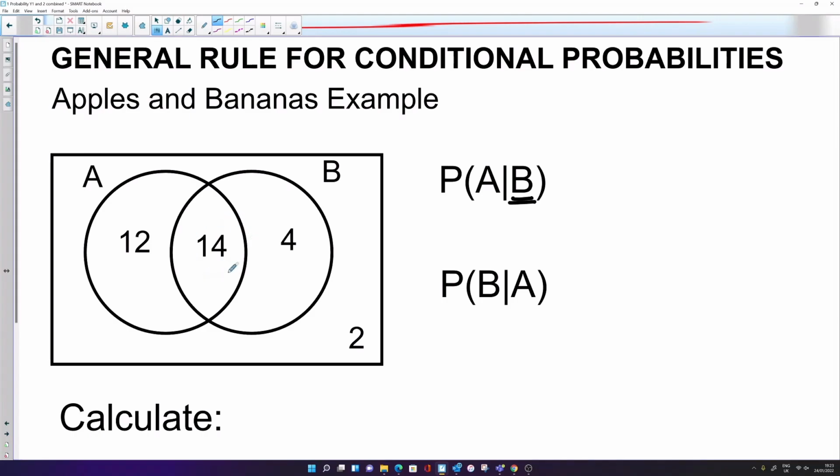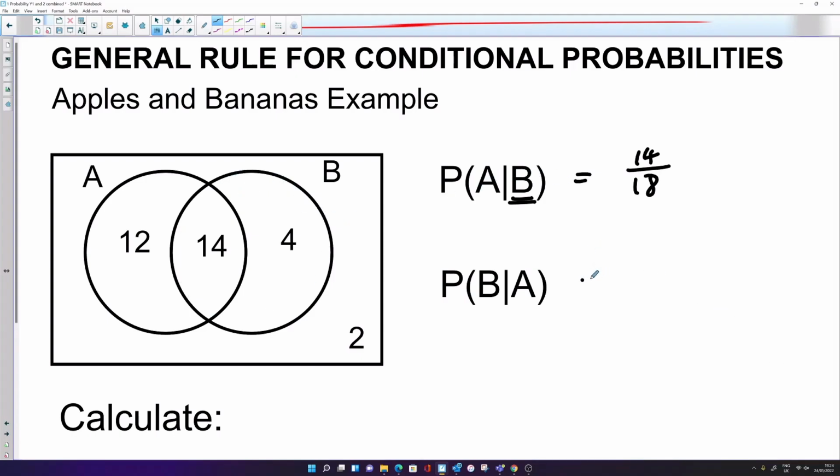Well, you can see there's 14 that occur in A that are occurring in B. So we would write this as 14 out of 18. So the conditional probability, we've restricted the sample space to just that area inside B. We're saying what is the probability of A occurring inside B?